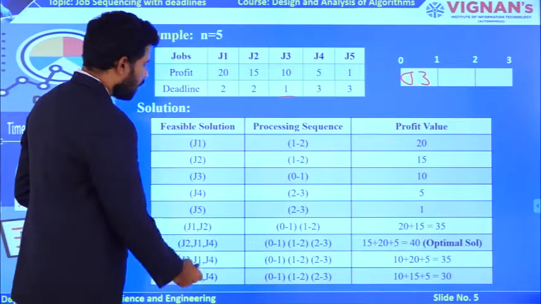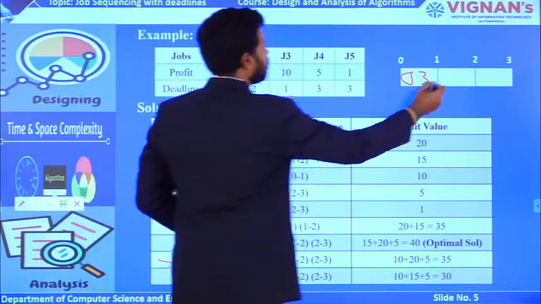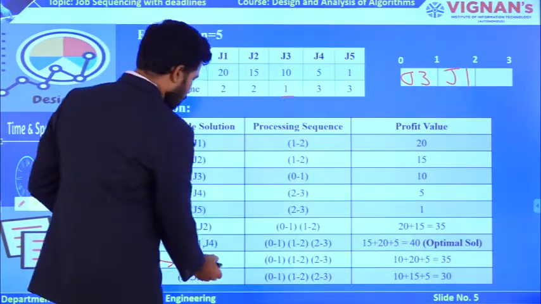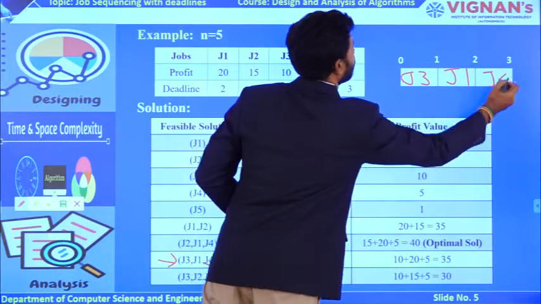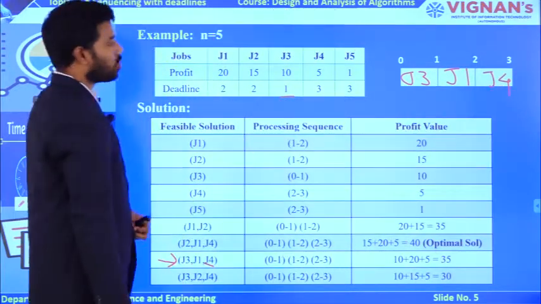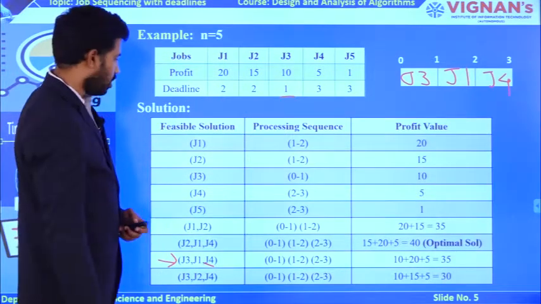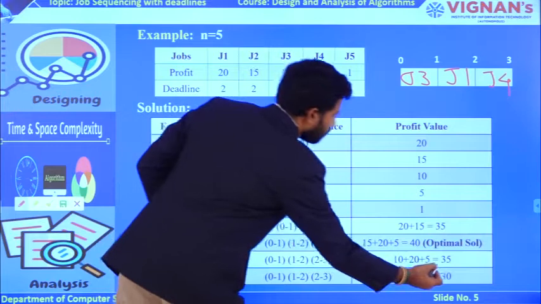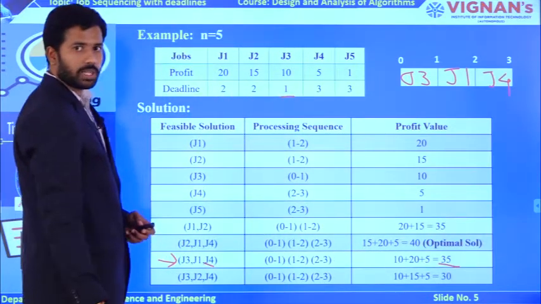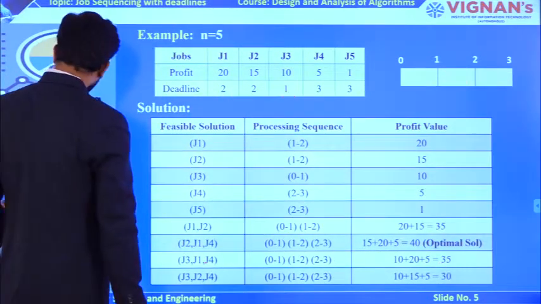Okay. So I am loading J3, followed by J1 at the second slot and followed by J4 at the last slot. Why? Because the deadline of J4 is 3 and it is possible to load J4 at the third slot very easily. So that you have the capability to gain a profit which is 35: 10 plus 20 plus 5. Now coming to the last sequence.